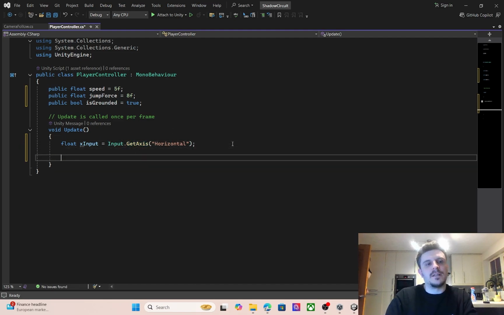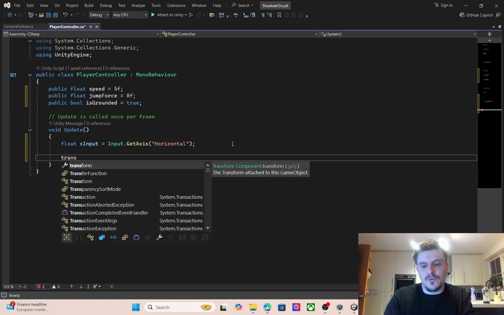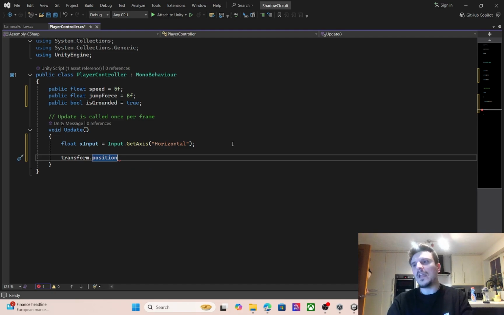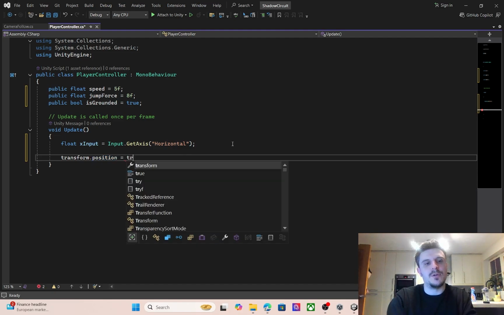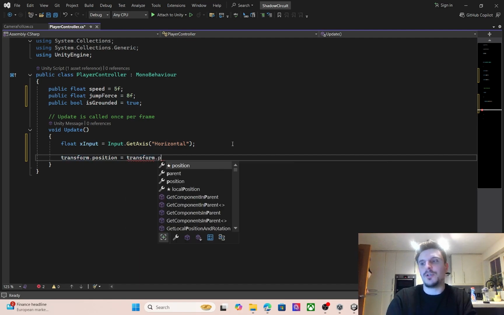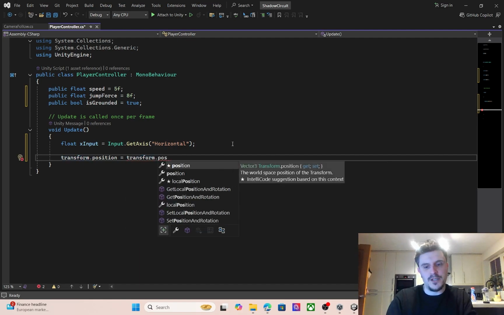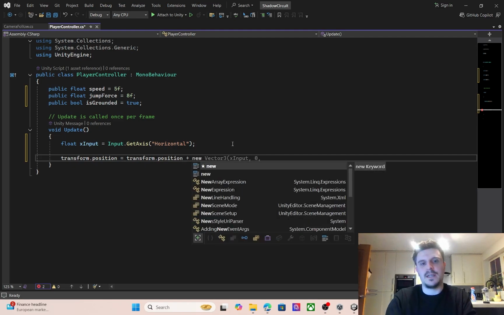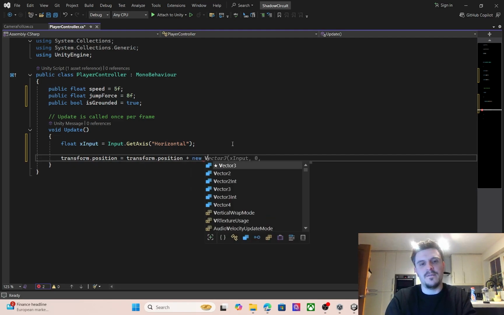Cool. So we don't need a vertical input because jump on spacebar will be that vertical input, so we're not going to worry about that. So we need to say transform dot position is equal to transform dot position plus a new Vector3.